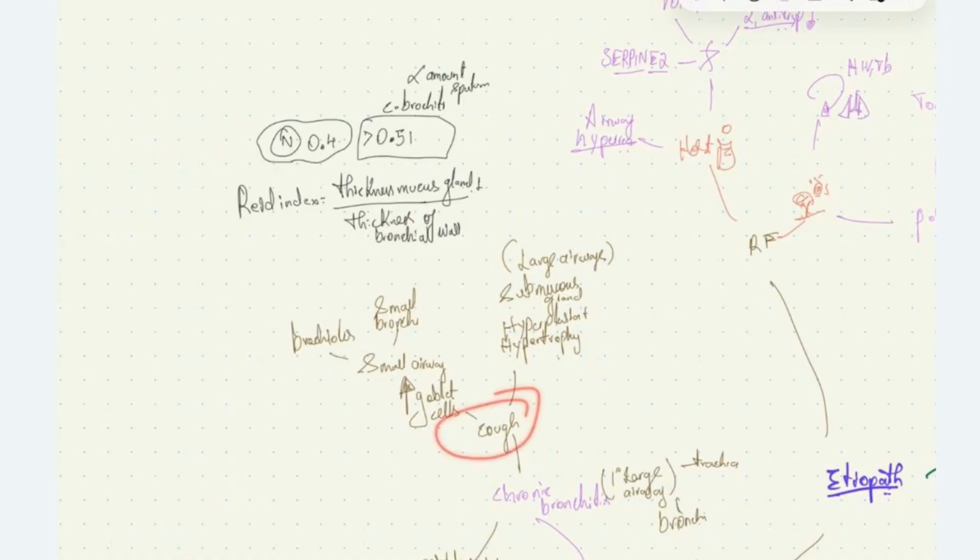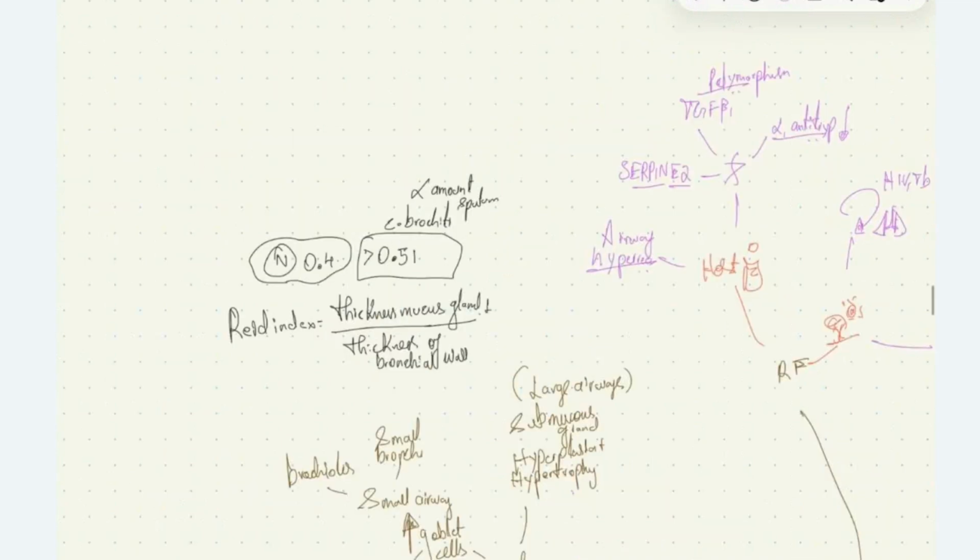We have the Reid index, which is the ratio of the thickness of mucus-secreting glands to the thickness of the bronchial wall. Normally, it is 0.4. If the patient has a Reid index of more than 0.51, it suggests chronic bronchitis, and the amount of sputum produced by patients during cough is directly proportional to the Reid index.